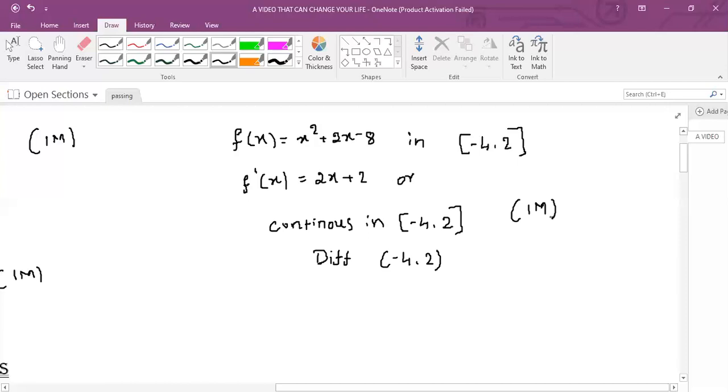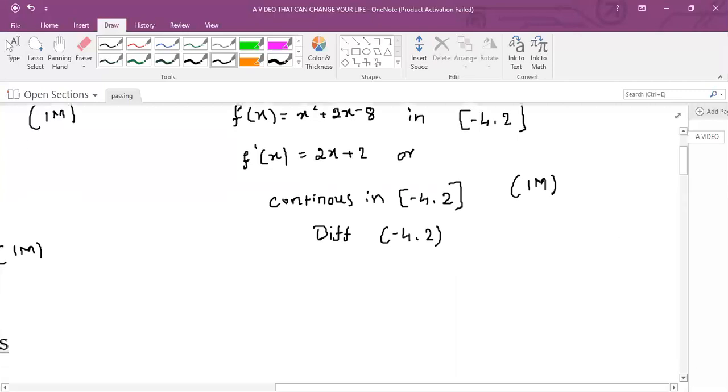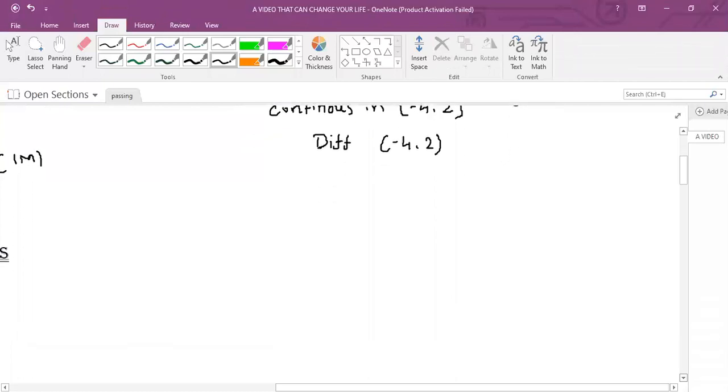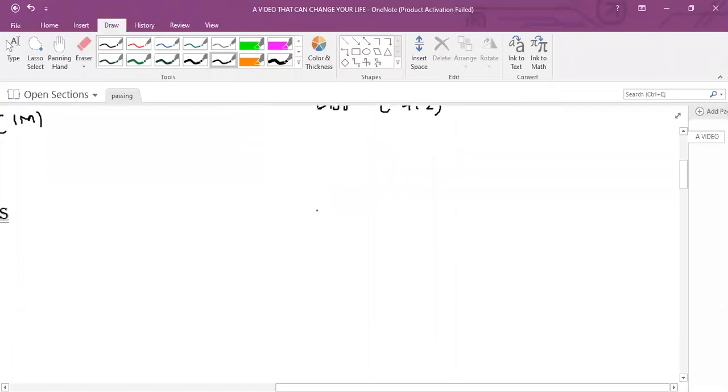In the same manner, you can get marks in the application of derivatives chapter. In the application of derivatives chapter, there will be a question like: if f of x is equal to x square plus 2x, then find the intervals in which it is increasing or decreasing.